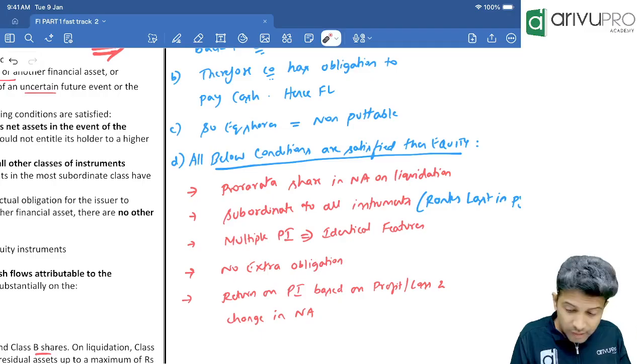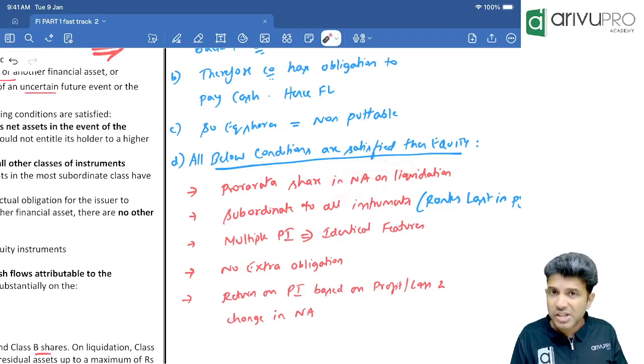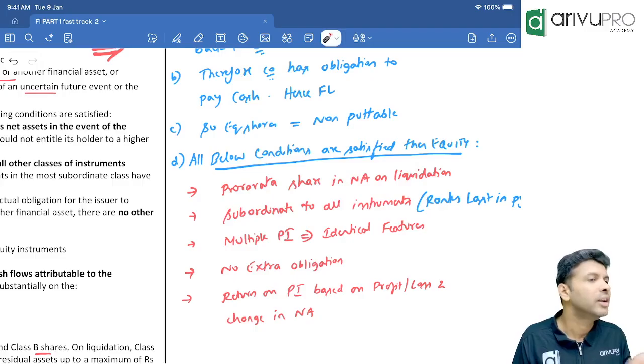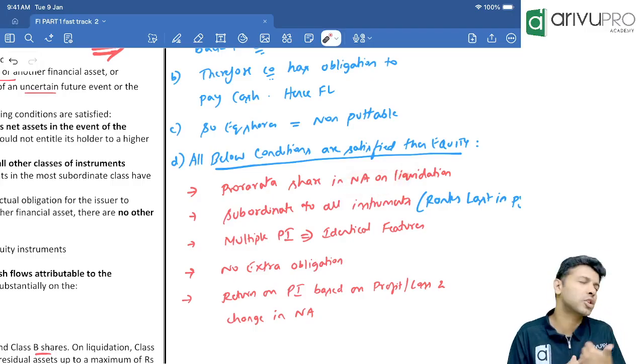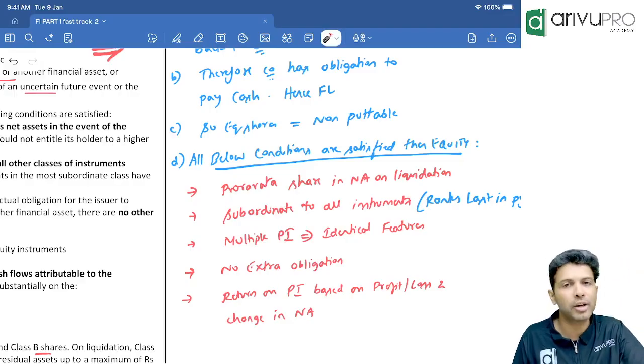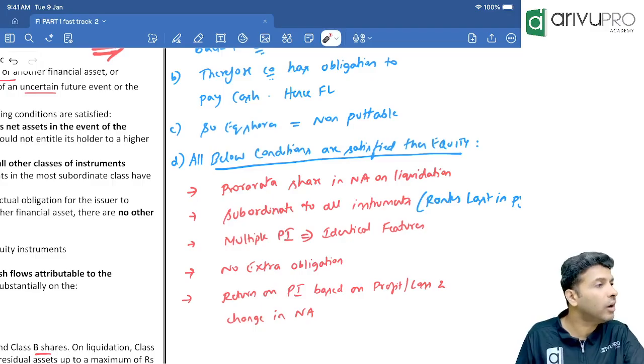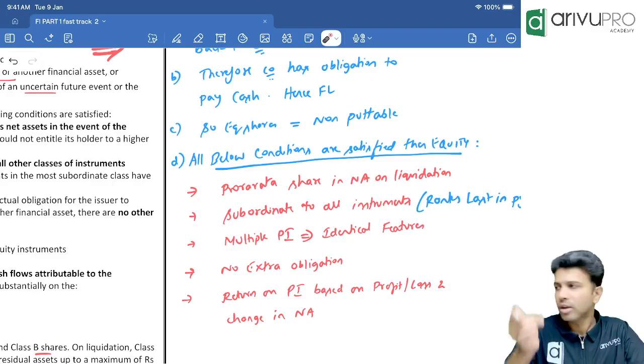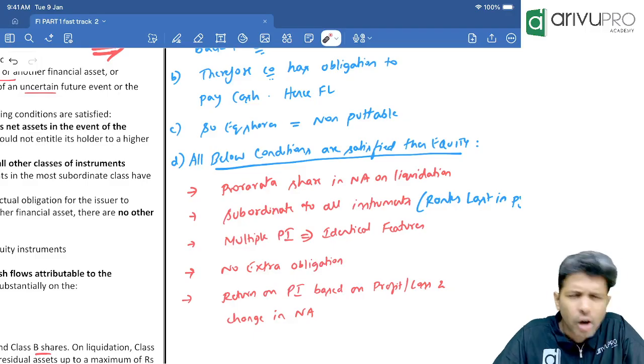Having a right over net assets: is it a financial liability feature or an equity feature? Equity feature. That's the first condition of a putable instrument. The putable instrument should have a right over the net assets of the company on liquidation. Done. Second one, again, common sense.